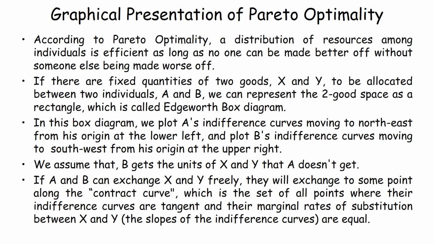The contract curve is the set of all points where the indifference curves of these two individuals A and B are tangent to each other and their marginal rates of substitution between X and Y are equal. That means the slopes of the indifference curves of these two individuals will be equal. The locus of all those tangency points will be called the contract curve, and individuals will exchange the goods X and Y on this contract curve.